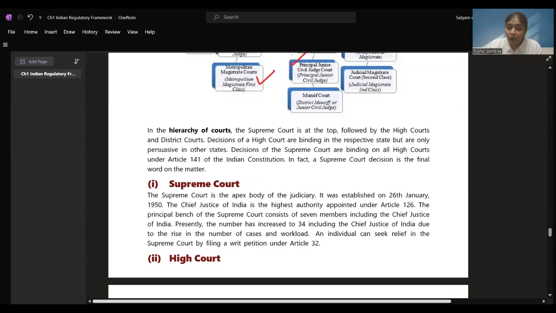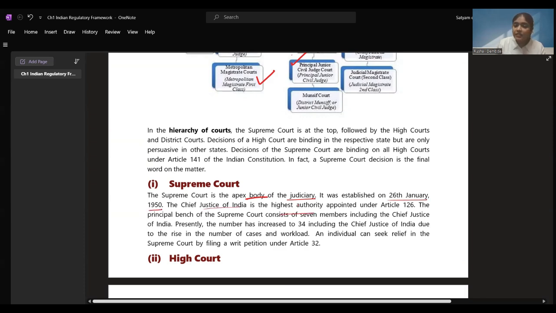It is binding on all high courts under Article 141. We also learned this, right? And if a word has been given by the Supreme Court, it becomes the final word. If decision has been given, that is final. No changes can be done to the decision given by the Supreme Court, right? Supreme Court is the apex body of the judiciary, the highest body, established on 26 January 1950.